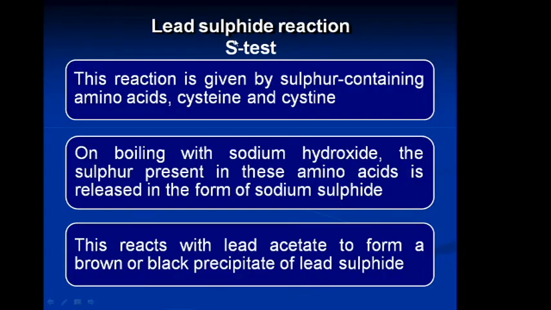Now, the lead sulfide reaction, also called the sulfur test. This reaction is given by the sulfur containing amino acids cysteine and cystine. On boiling with sodium hydroxide, the sulfur present in these amino acids is released in the form of sodium sulfide. This sodium sulfide reacts with lead acetate to form a brown or black precipitate of lead sulfide.